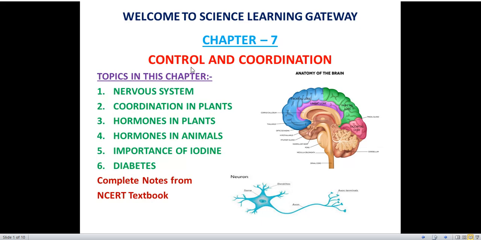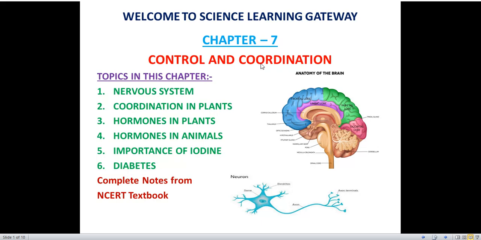Next word in this chapter is coordination. So what do you understand by coordination? Suppose in your school you work in a team. For example, you play a cricket match. So you have to maintain coordination among your team members or among your friends. Like that only, in our body also different organs should be coordinated together to work properly. For example, brain, kidneys, heart, etc.